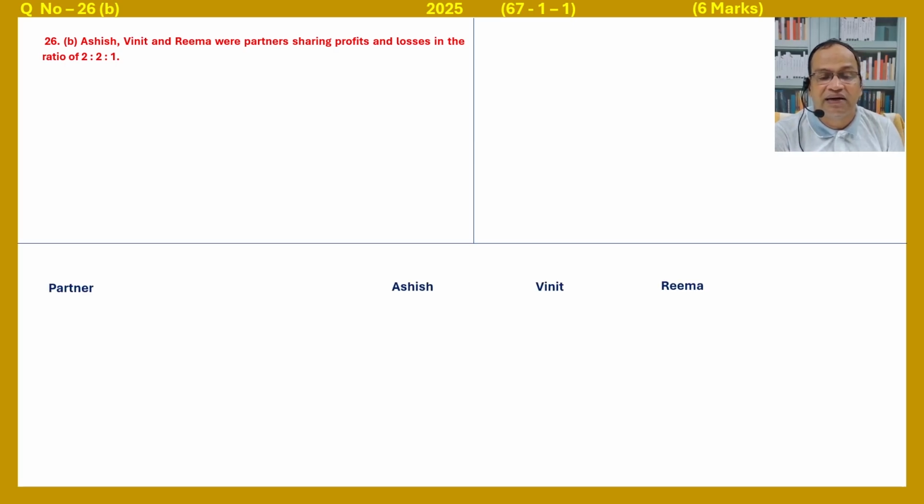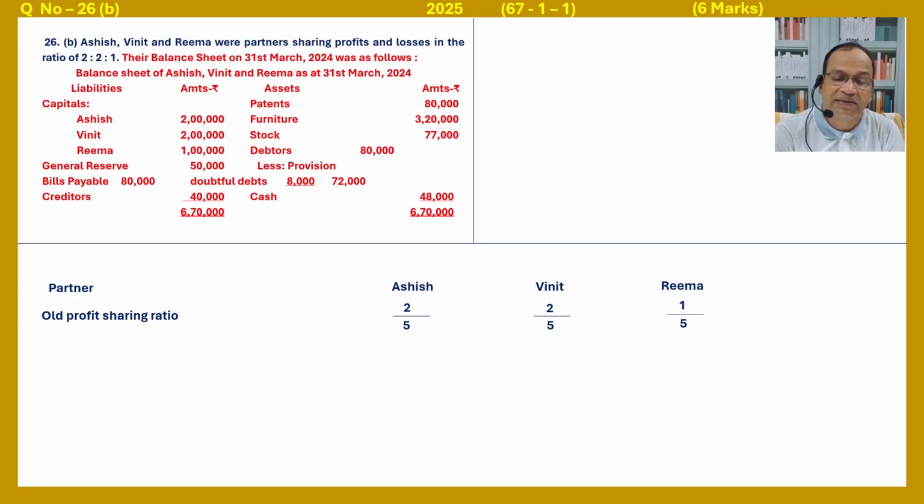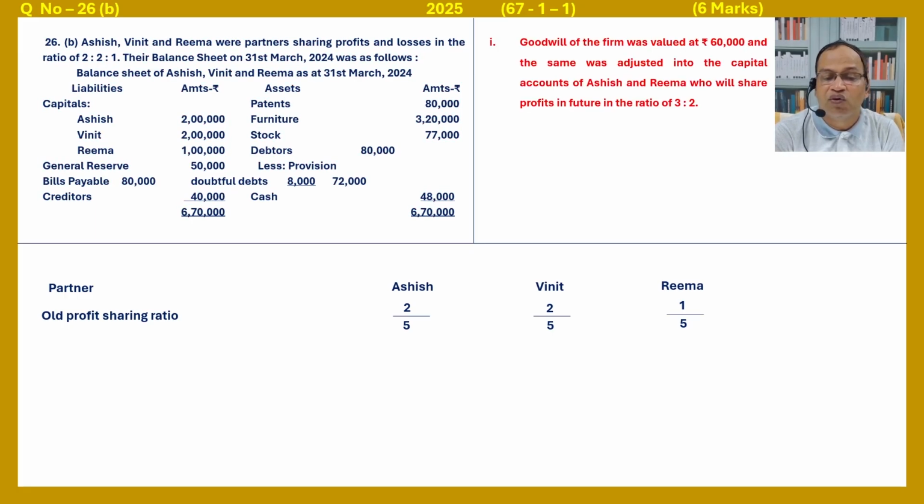Question 26B. Ashish, Binit and Rima, sharing in the ratio 2:2:1, so 2 by 5, 2 by 5, 1 by 5 we can write. Balance sheet available. Next: goodwill of the firm was valued at rupees 60,000 and the same was adjusted into the capital accounts of Ashish and Rima, who will share profits in future in the ratio of 3:2. So new proportion ratio for Ashish and Rima is 3:2, that is 3 by 5, 2 by 5.